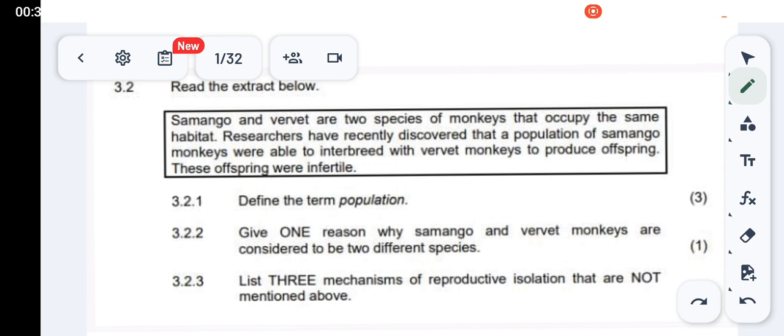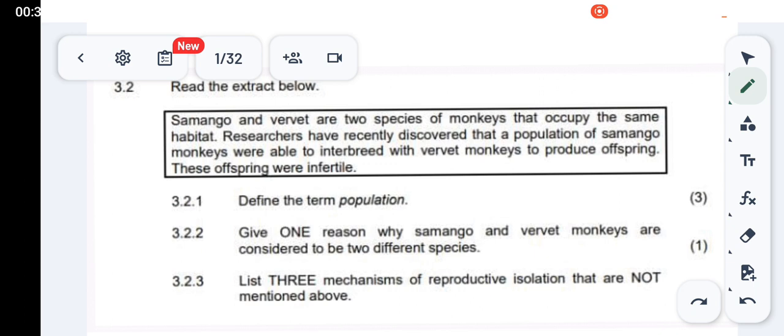Then 3.2.2, it says give one reason why samango and vervet monkeys are considered to be two different species. The reason why they are different from each other is because they produce offspring that is infertile. So that is your answer. Because they produce offspring that is infertile, or they produce infertile offspring. All right, that's very simple.